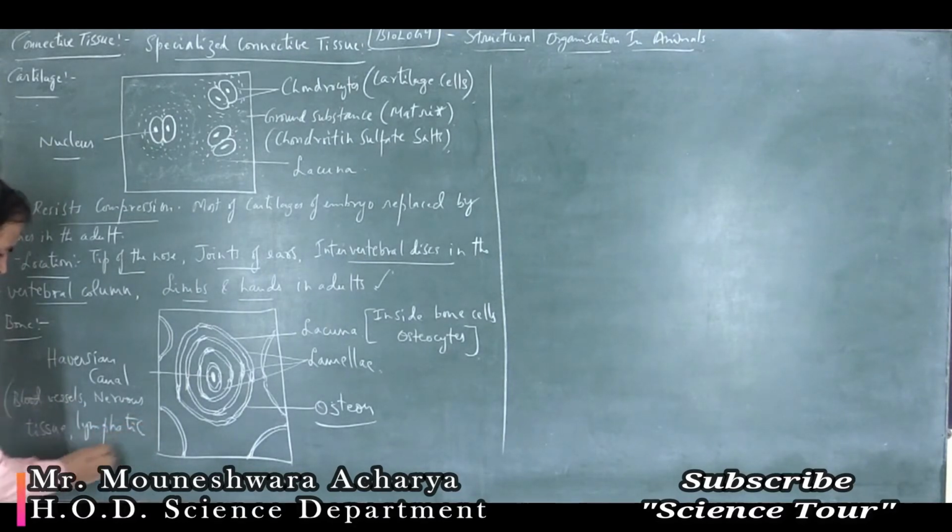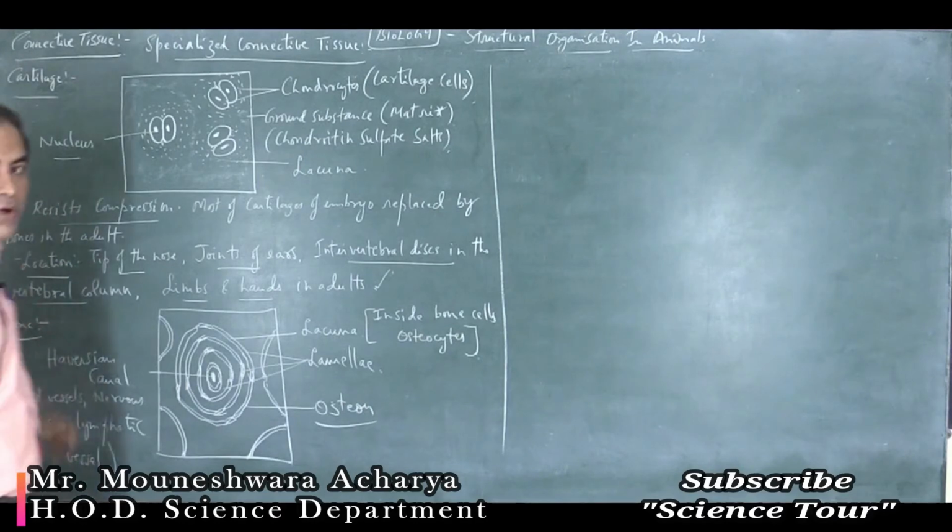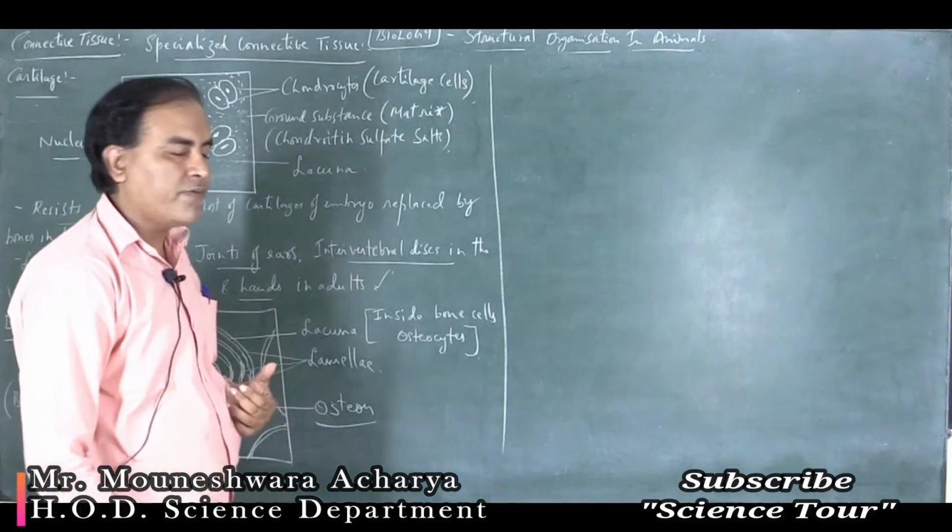Lymphatic vessel carries colorless body fluid which contains lymphocyte cells, which help for the defense mechanism of our body.